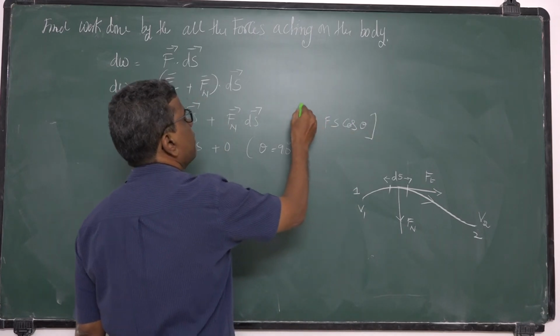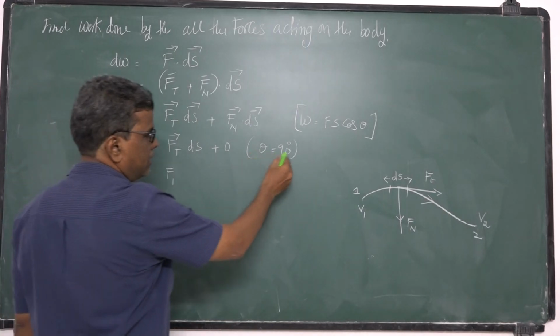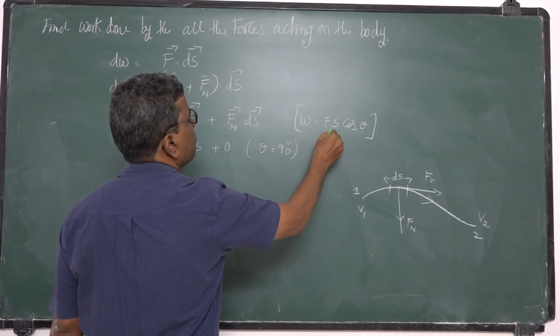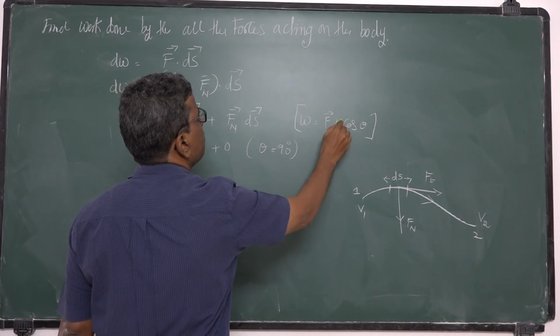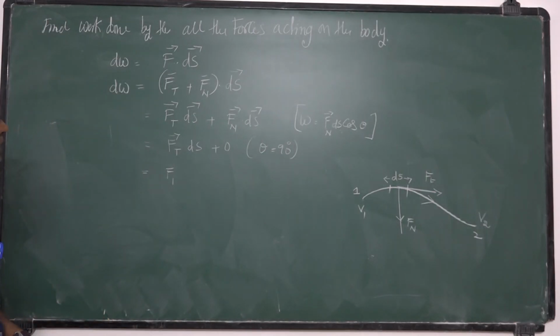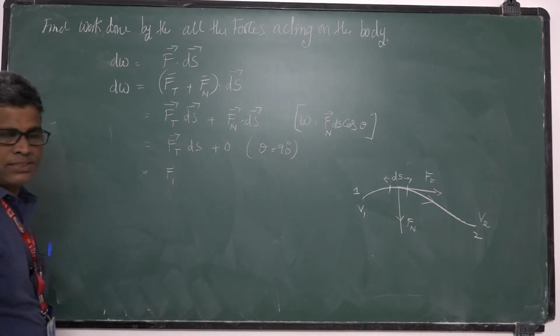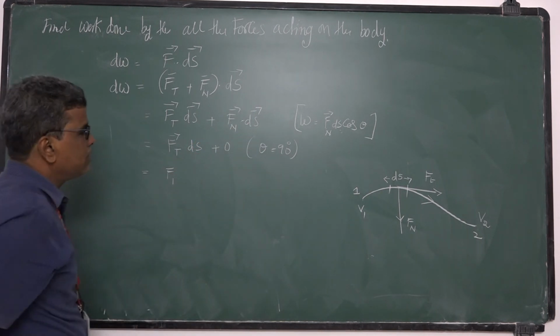This is the basic formula. If you expand it, here cos 90 becomes 0. This is Fn into ds into cos theta. Okay, that is Fn dot ds. So here the work done by this normal force is 0.